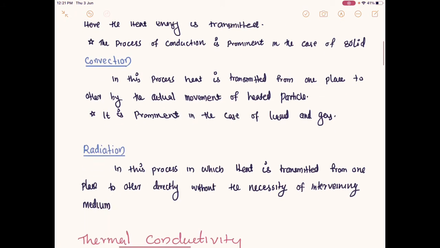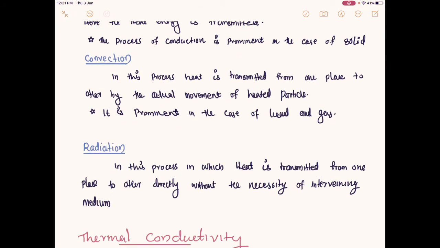And the third one is a very interesting one. In this process, heat is transmitted from one place to another directly, without the necessity of any intervening medium between one body and the other. There is no need of any medium. Such heat transferring we call radiation.